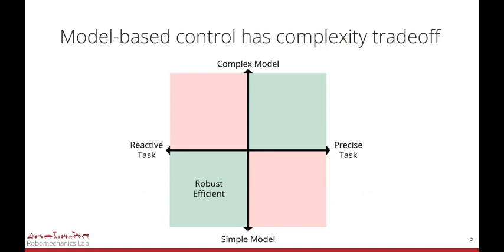Simple models have been shown to be very robust and efficient, particularly when performing tasks requiring reactive behaviors. In the domain of legged robotics, this could include rapid accelerations or responding to unknown disturbances. However, for tasks that require more model fidelity, such as stepping or leaping over obstacles, the assumptions contained in these simple models often break down, leading to infeasible or suboptimal behavior.